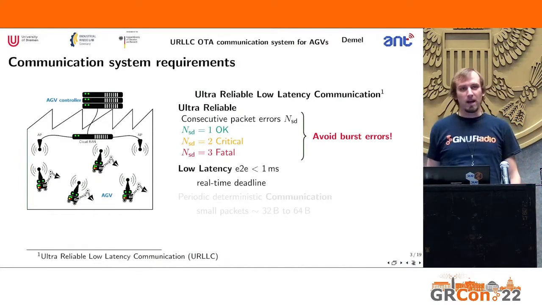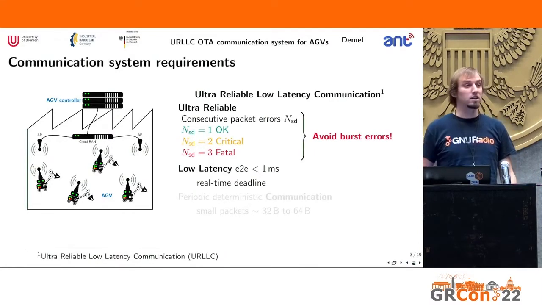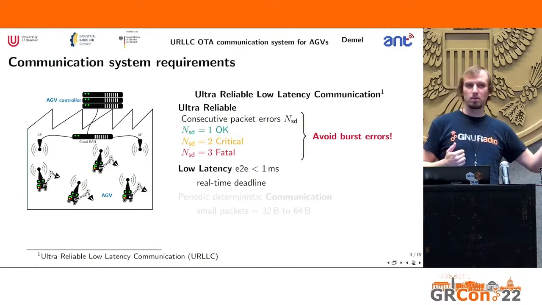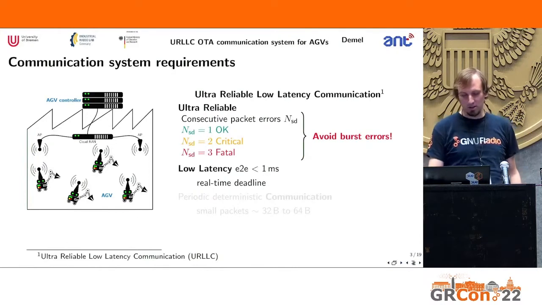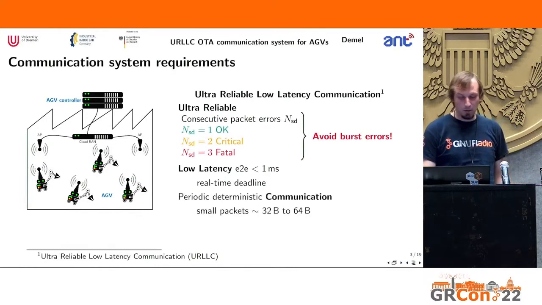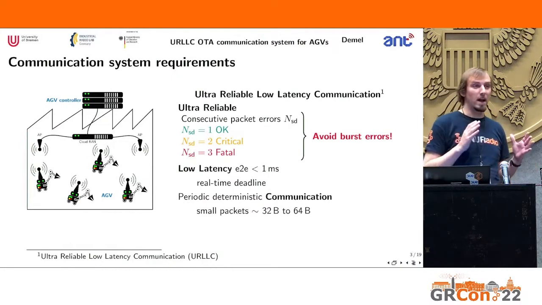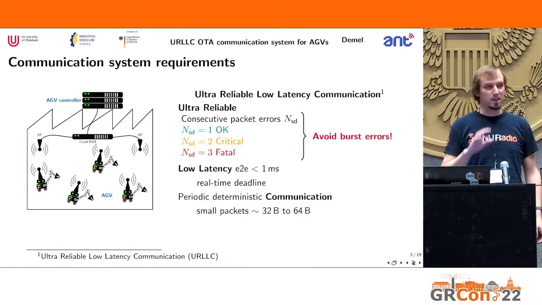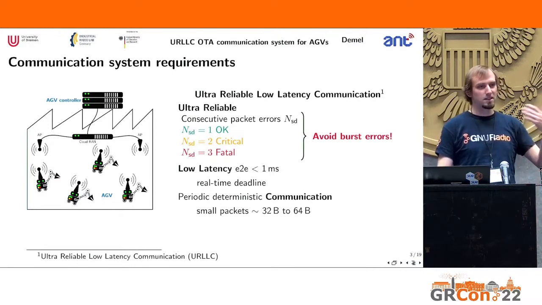So if any packet is delivered after that deadline, it will be discarded, it will be considered lost, which is actually a problem because then our reliability constraint comes into play. And furthermore, we look at periodic deterministic communication with small packets. So we usually only have like 32 bytes to 64 bytes, something in that range, that we want to transmit. And we do that in a cyclic fashion.